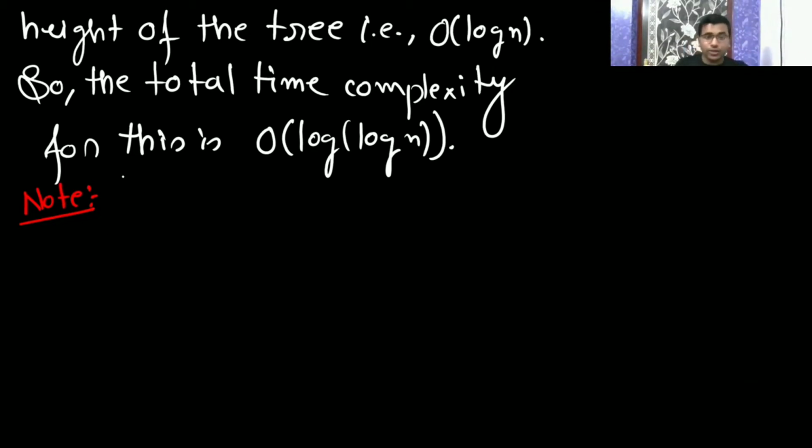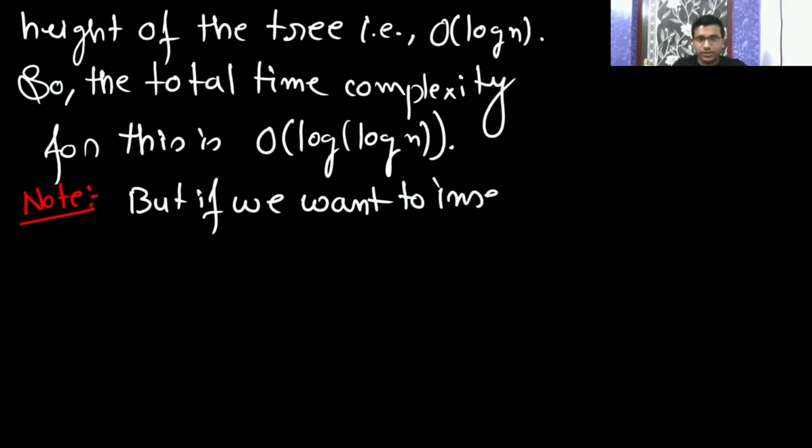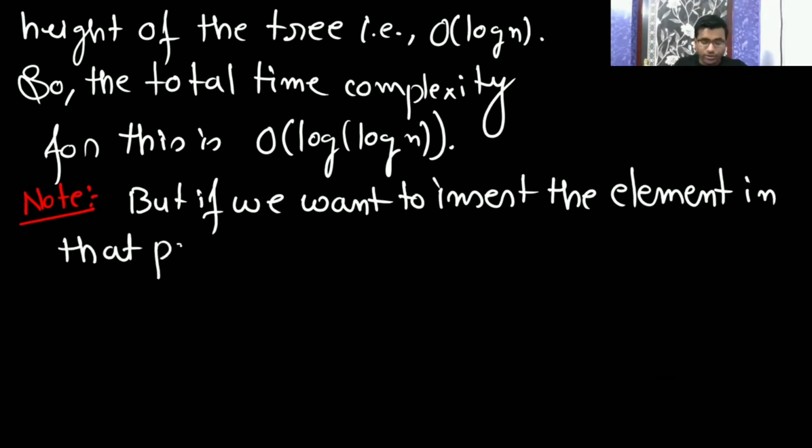Okay, so if in this question, if we want to insert the element in that position, then after insertion we have to do the shifting.